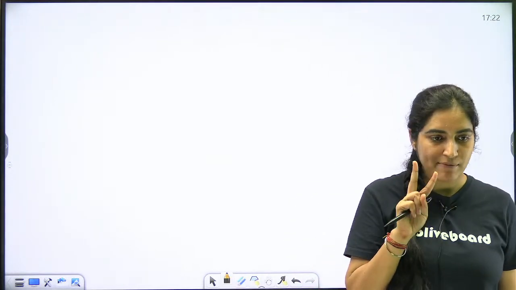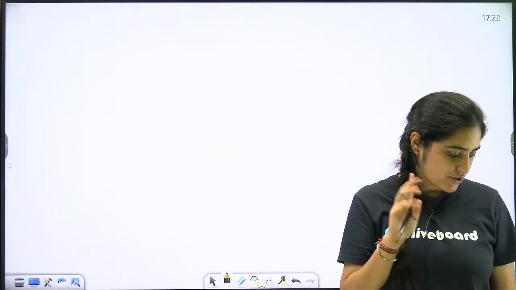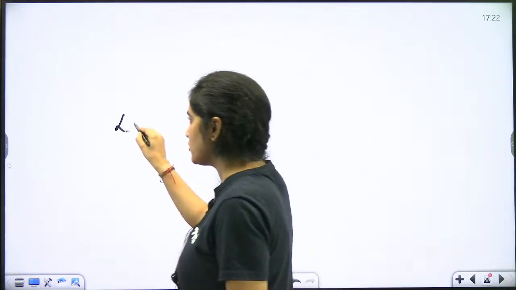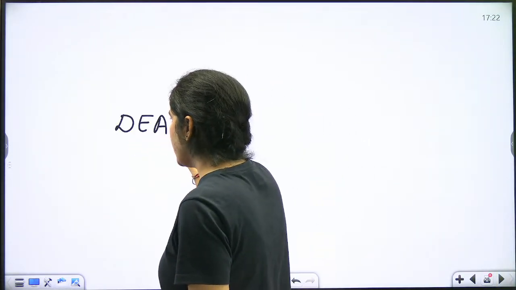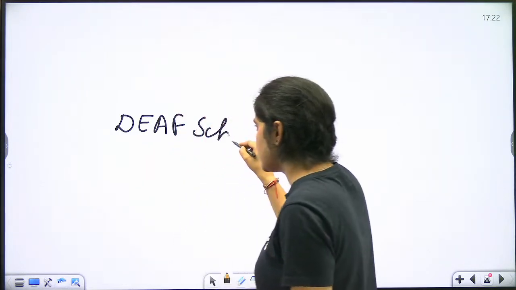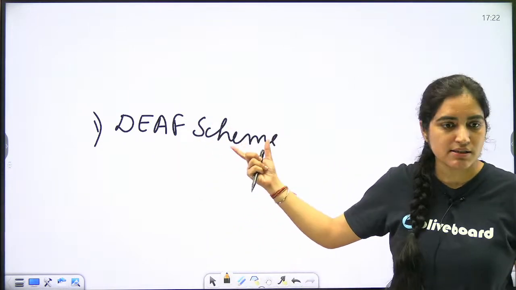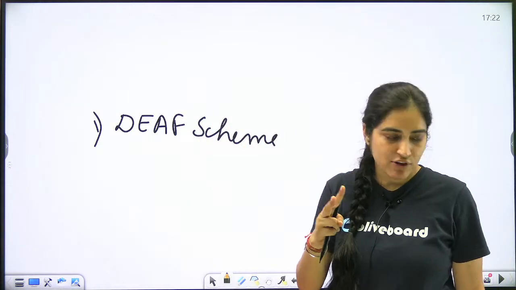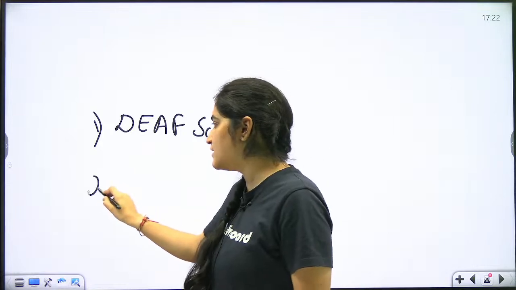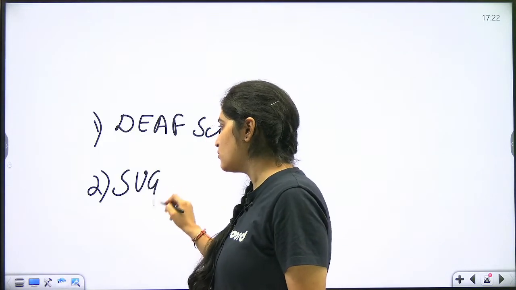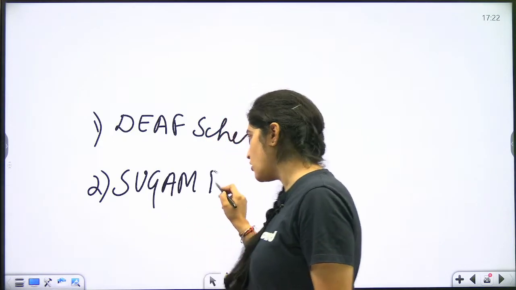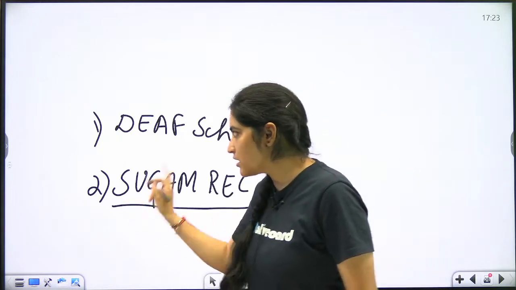For your homework, I am giving you two things. One is your Depositor Education and Awareness Fund Scheme, which is your DEA Fund scheme. You have to explain to me what this scheme is all about. The second thing which you have to tell me is your Sugam REC. What is Sugam REC? This is for your homework. Please try to attempt this in the comment section below.